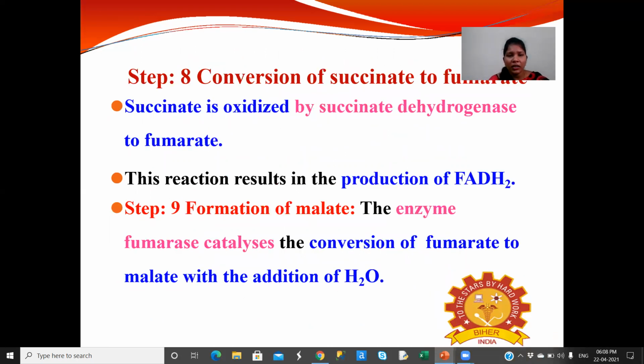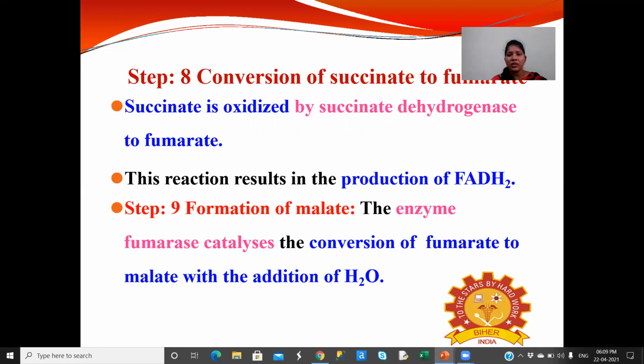Then step 8, the conversion of succinate to fumarate. Succinate is oxidized to fumarate in the presence of the succinate dehydrogenase enzyme. This reaction results in the production of FADH2.